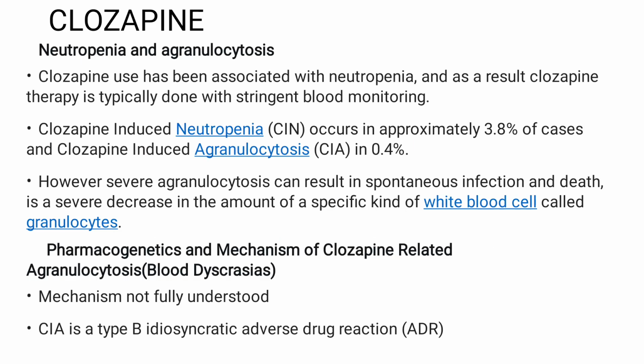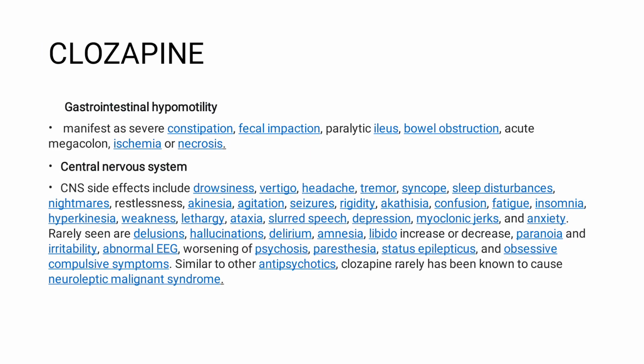The mechanism of clozapine causing agranulocytosis is not fully understood, but is thought to be a type B idiosyncratic adverse drug reaction (ADR). Clozapine is also thought to cause gastric hypomotility. Examples of such include it manifests as fecal impaction, bowel obstruction, and ischemia.